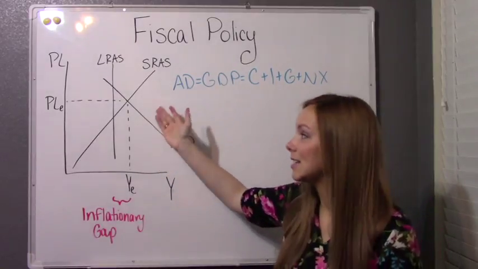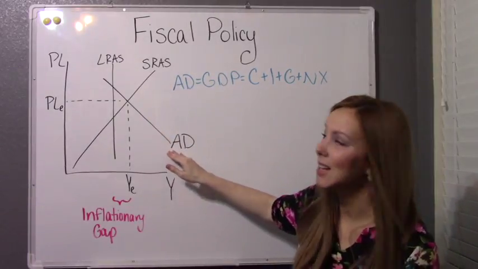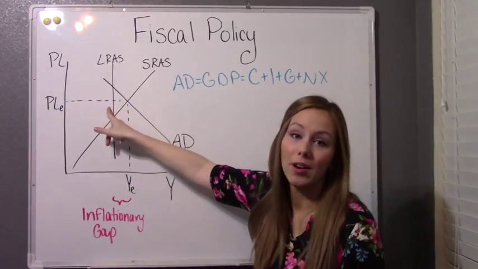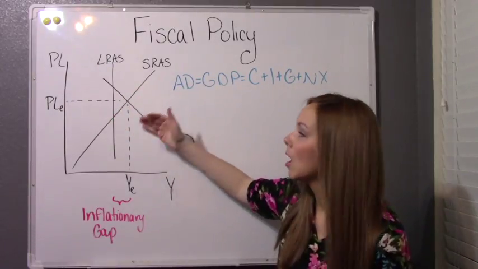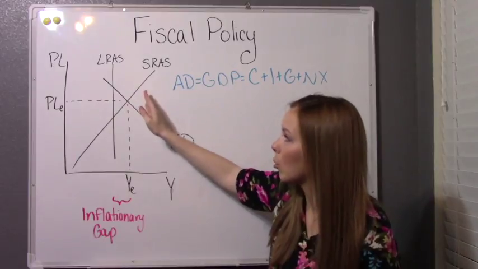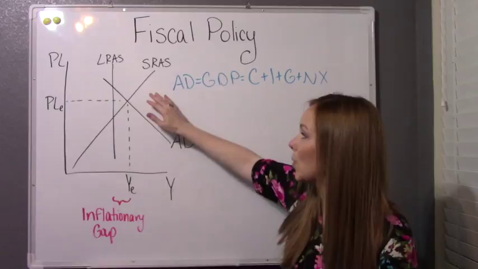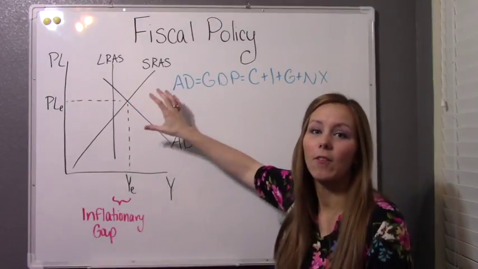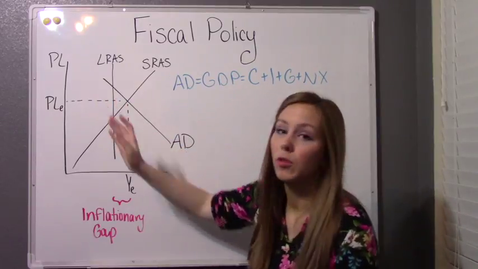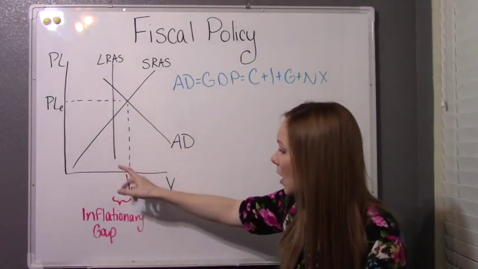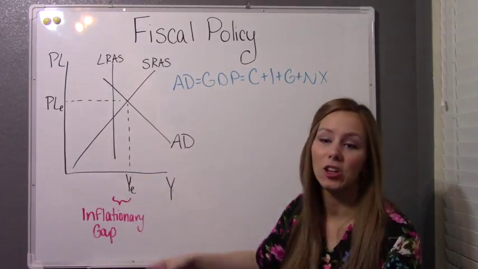And if you notice, it's the exact opposite of the recession. So this equilibrium point where short-run aggregate supply and aggregate demand intersect is to the right of the long-run aggregate supply curve, meaning that for a time, now this isn't something that we could do permanently, but for a time, we're producing more than what our natural rate of unemployment says that we should be able to. So this isn't a point that we can stay at, it's just a point that we're going to hang out at for a while before we move back into either a long-run equilibrium or move into a recession. This difference between what we're making and our natural rate of unemployment is called the inflationary gap.